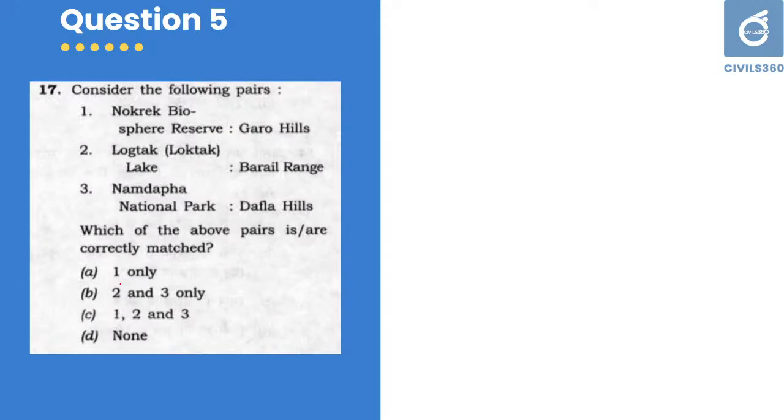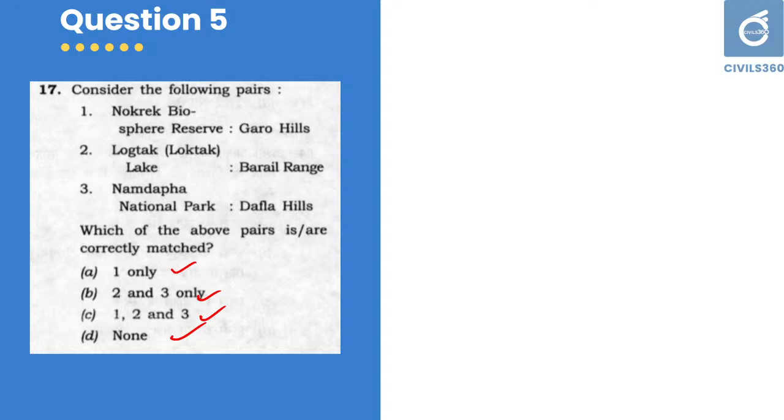Nokrek Biosphere Reserve, Garo Hills, Loktak Lake, Barail Range, Namtaba National Park, Dafla Hills. Which of the above pairs is or are correctly matched? 1 only, 2 and 3, 1, 2 and 3, no. All the hills and rivers and geographical features given in your NCERT is very important.